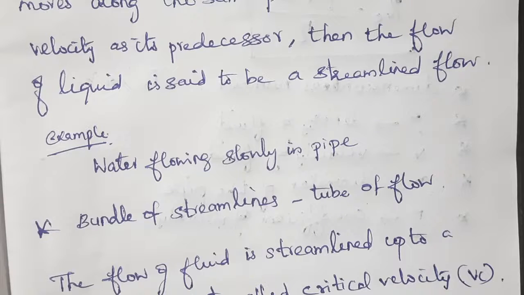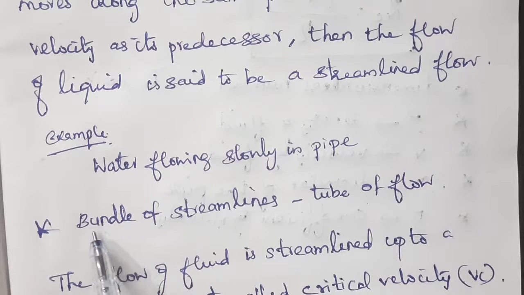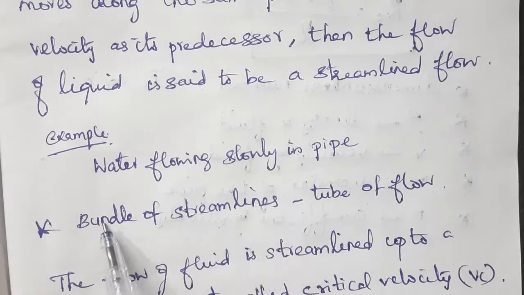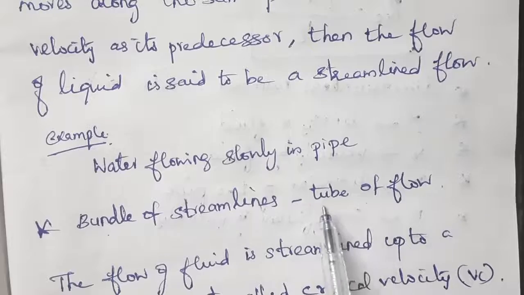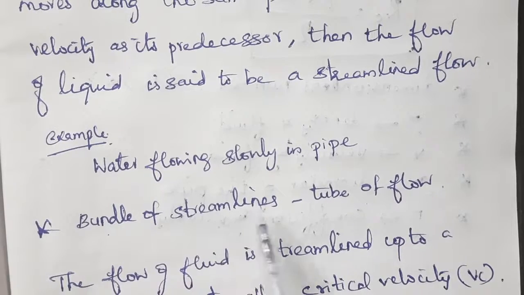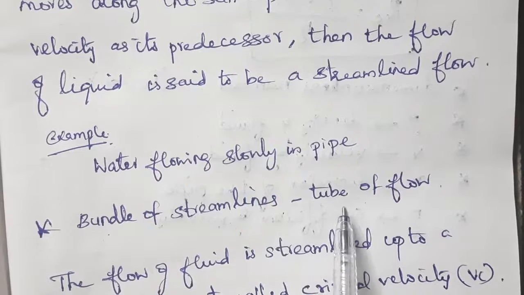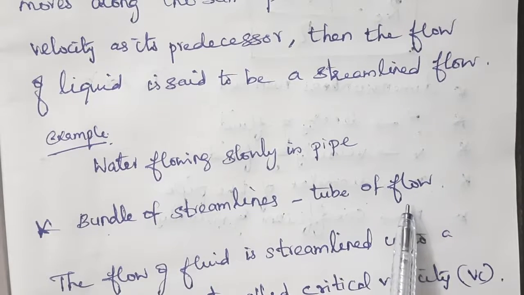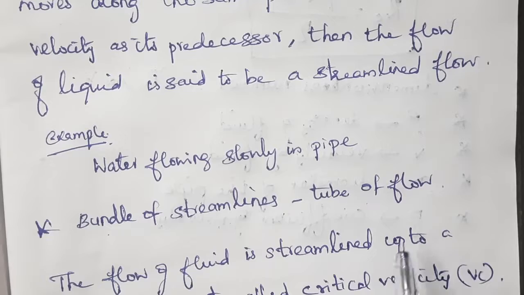Now, the path taken by the particle in this moving fluid is called a streamline. If many bundles of streamlines are there, we can call that a tube of flow.